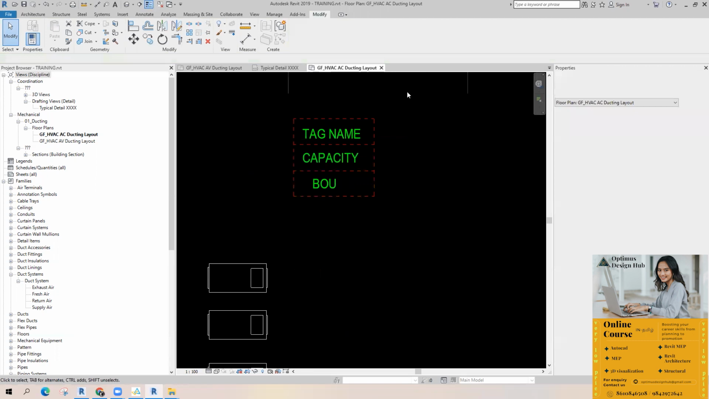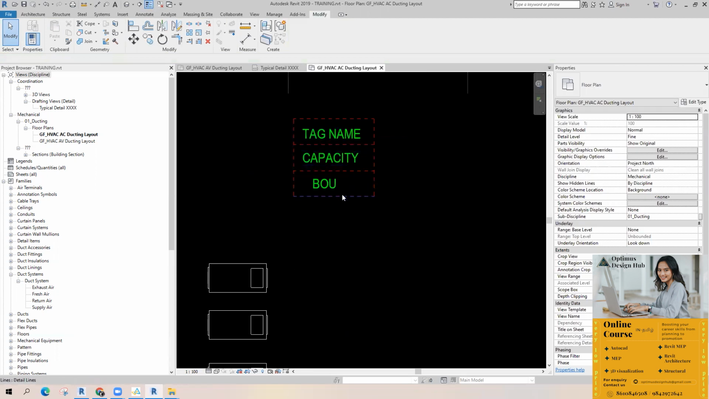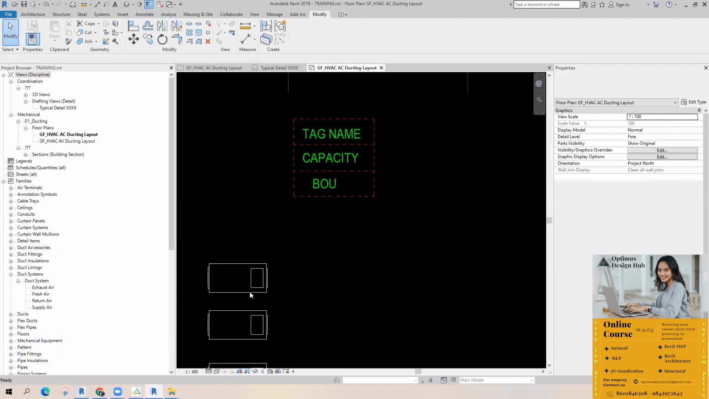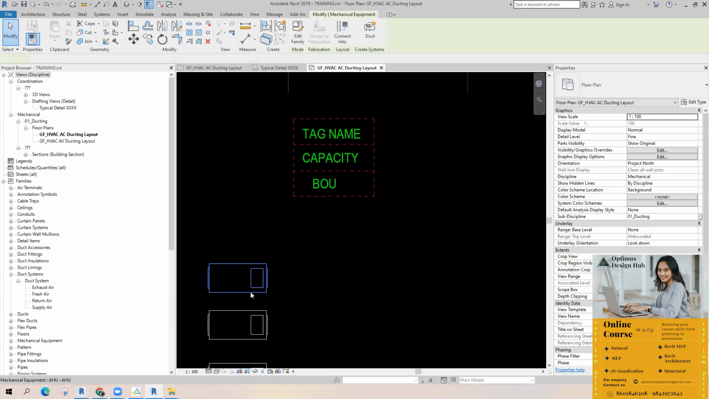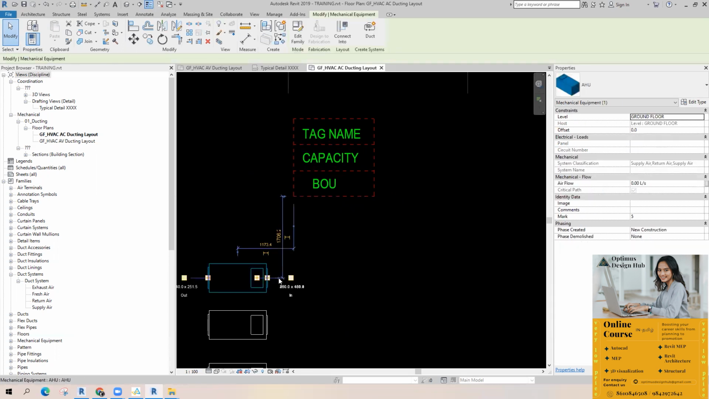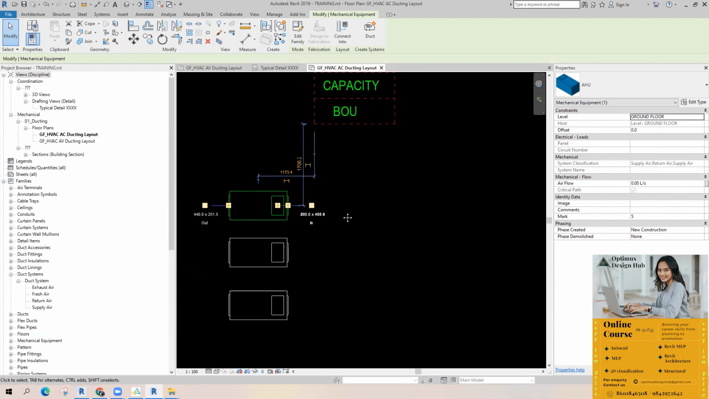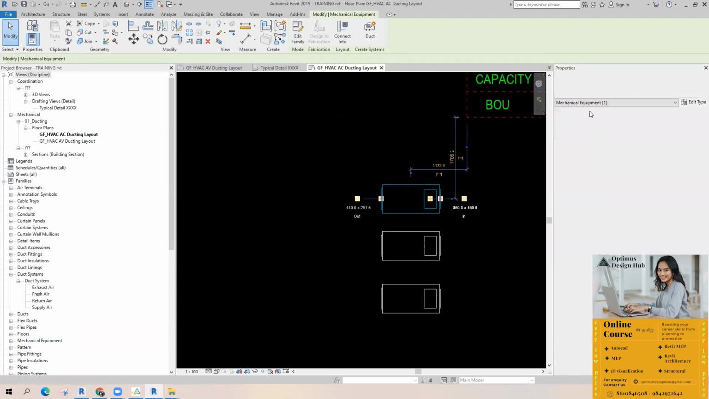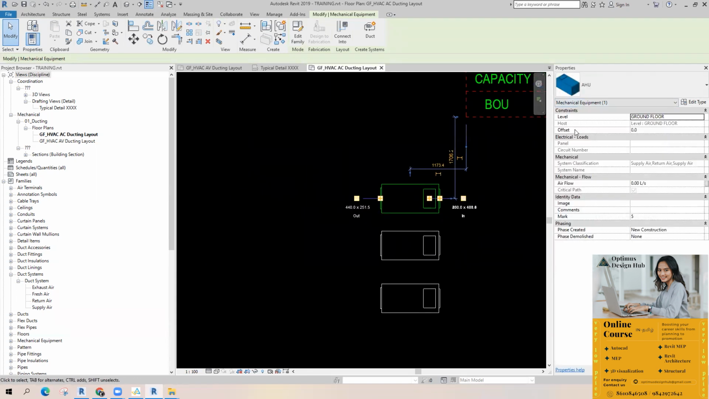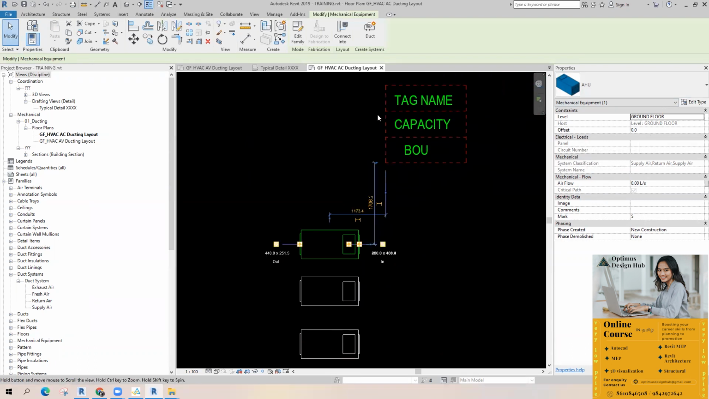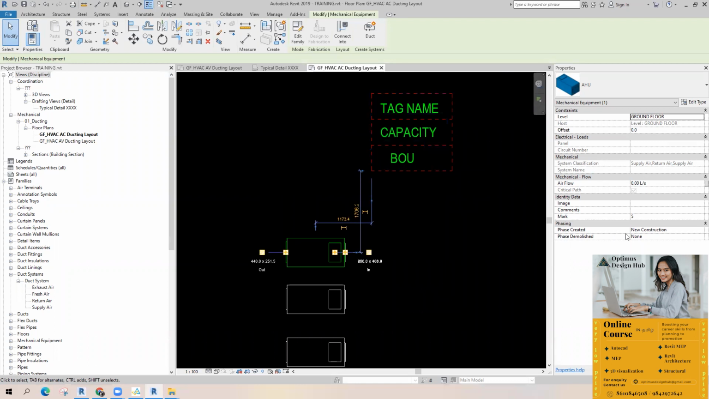In that tag, I need all these details. Okay. But just right now I'm selecting this AHU. These are the current parameters. Okay, it has just airflow only. Okay, so all these parameters need to be added in this family. Okay, I'll show you. We need tag name, capacity, BOU.